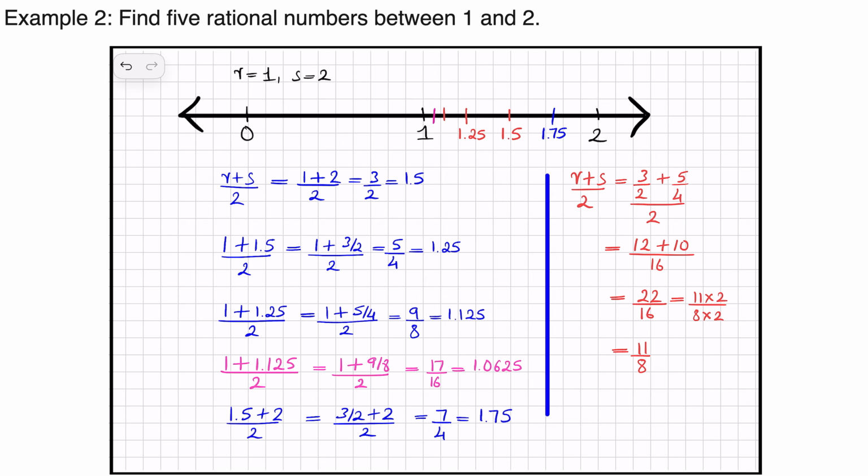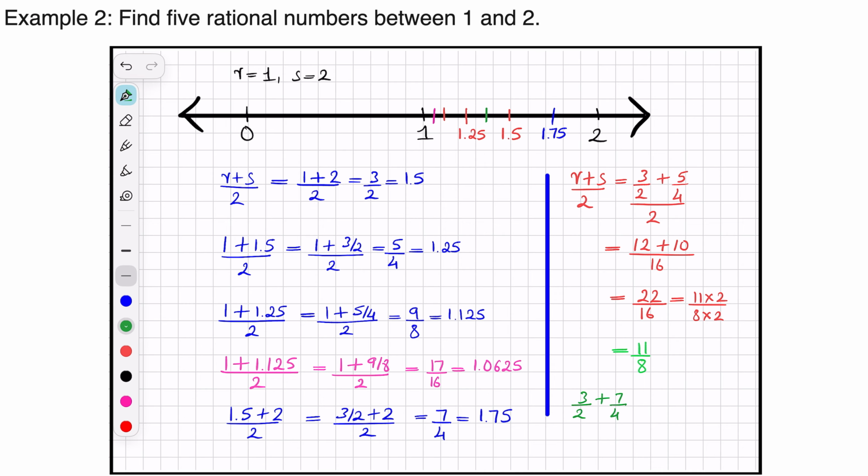But the kind of steps that we have to proceed with is slightly difficult. We can always choose a simpler R or S value and make our life much easier. We can get the correct answer with the least amount of time and least amount of calculations. Now, where will this 11/8 fall on the number line? I will change the color for 11/8, and 11/8 will fall somewhere here.